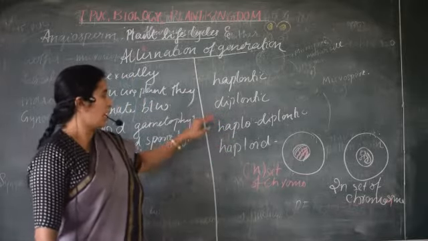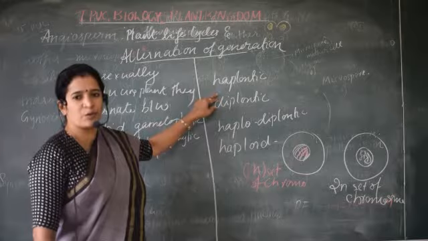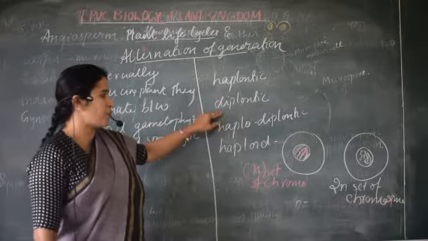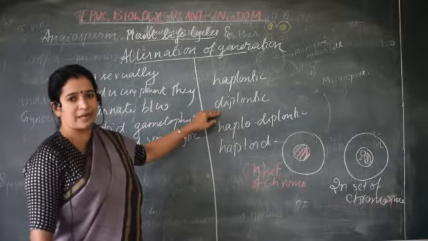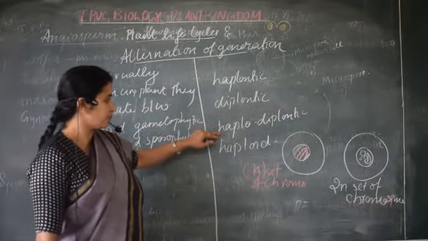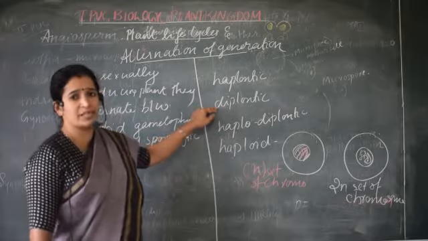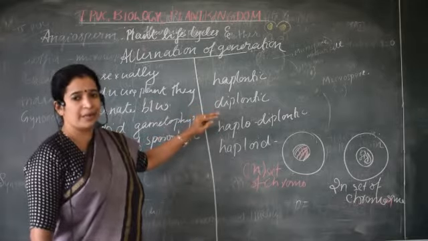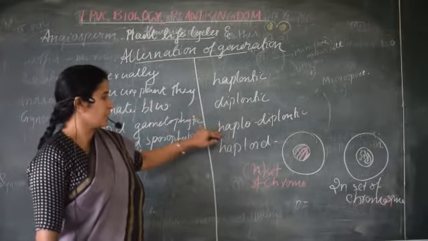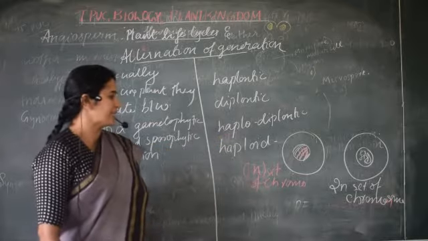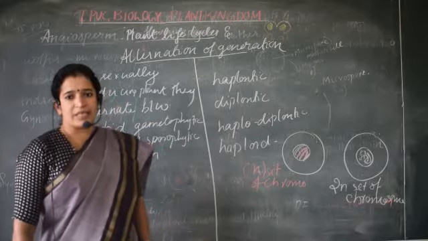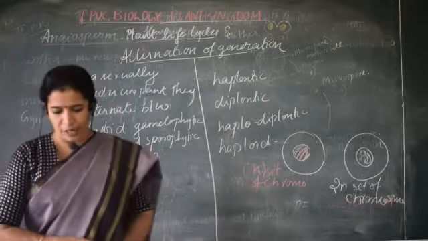Haplontic is found in the lower group of plants, diplontic in pteridophytes, angiosperms and gymnosperms, and haplodiplontic in some of the bryophytes. So these are the three categories of life cycle.